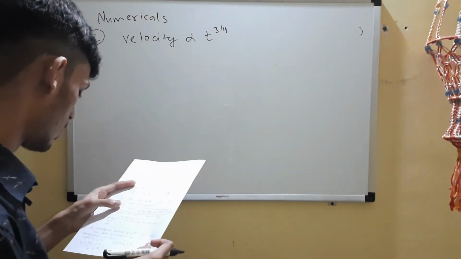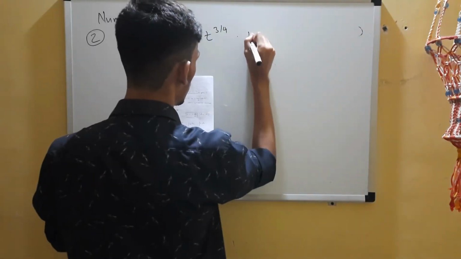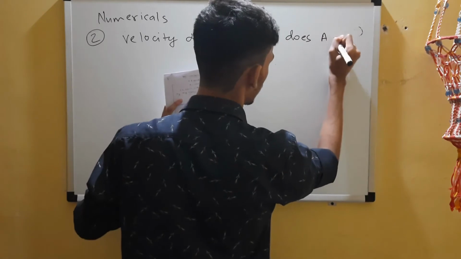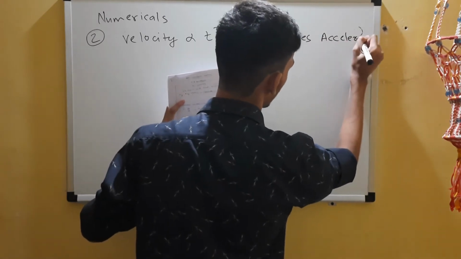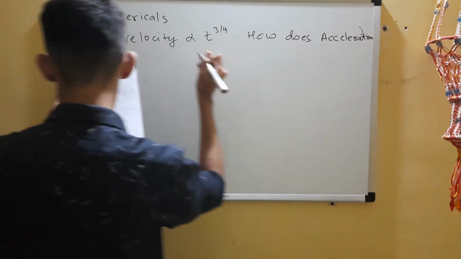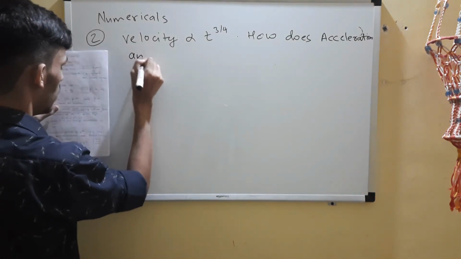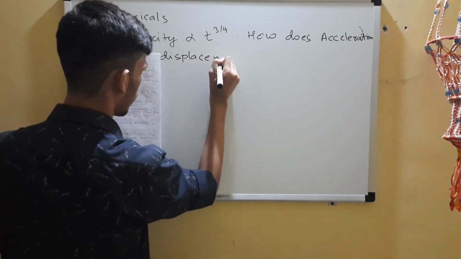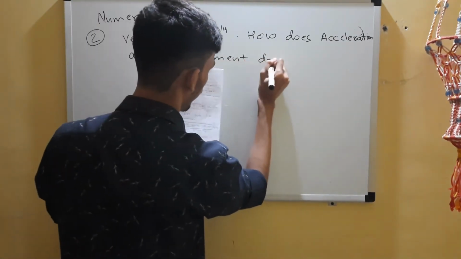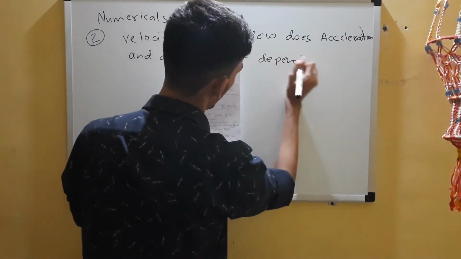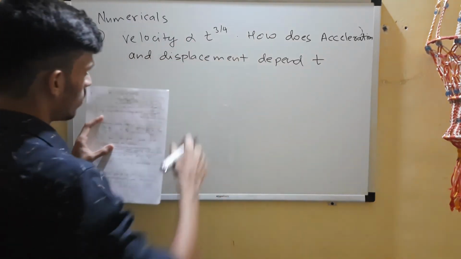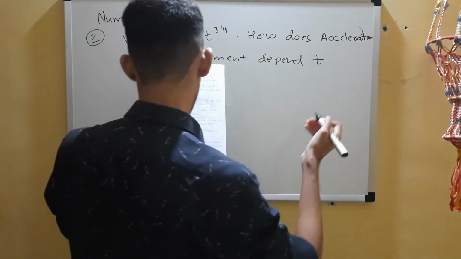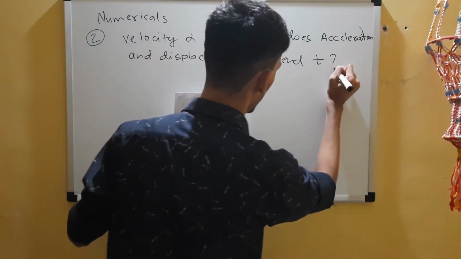Now how does acceleration and displacement depend on t? So velocity is proportional to this. So how does it affect acceleration and displacement? How do acceleration and displacement depend on t?